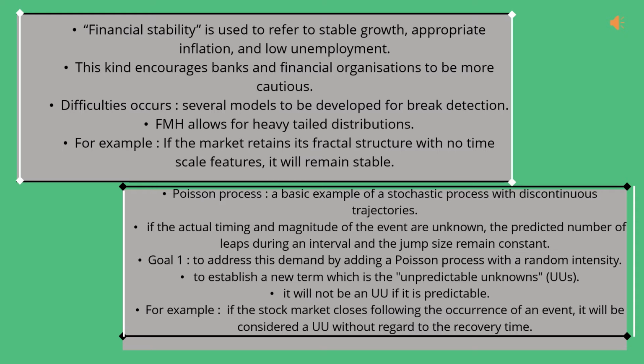Financial stability is used to refer to stable growth, appropriate inflation, and low unemployment. This encourages banks and financial organizations to be more cautious. Next is the Poisson process, which is a basic example of a stochastic process with discontinuous trajectories. If the actual timing and magnitude of the event are unknown, the predicted number of jumps during an interval and the jump size remain constant.